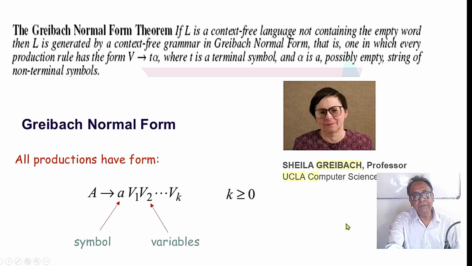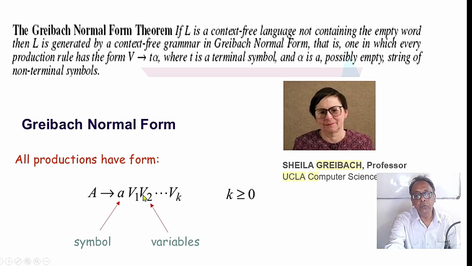Then we just give an introduction to Greibach normal form. I have mentioned that one form is Chomsky's normal form: left-hand side a single variable, right-hand side two variables or one terminal. Another form is Greibach normal form, which is very helpful for top-down parsing. The right-hand side should start with one terminal and the rest should all be variables, maybe 1, 2, 3, 4. There's no limit, but it should start with one and only one terminal, and the rest on the right-hand side all variables, or it can have only one terminal. So this is the form.